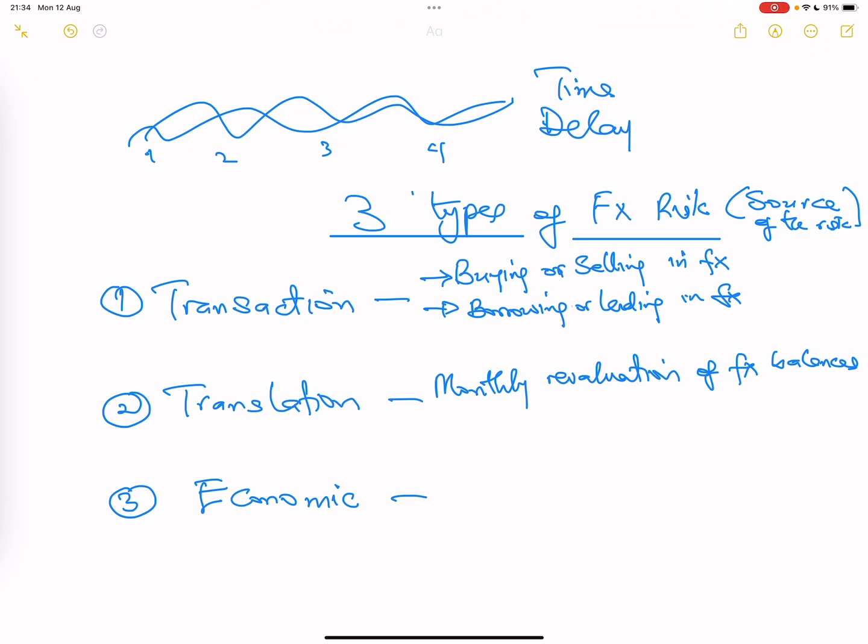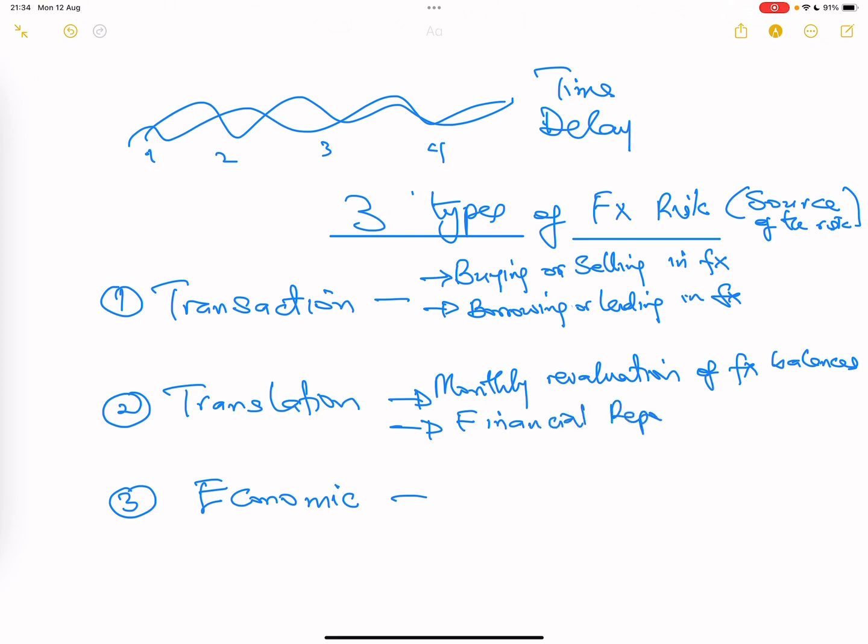In financial reporting, at every reporting period, which is usually the end of every month, one of the key activities that a financial reporting staff must do in the accounting department is to ensure that all those foreign currency denominations are translated to reporting currency because they need to prepare financials or management accounts every month or quarterly. So you need to know what that foreign currency will be in your translation currency, right? So that is just a reporting problem, and that is why we will not be looking at it in detail. But you still need to understand the meaning. So this one, I call it financial reporting.